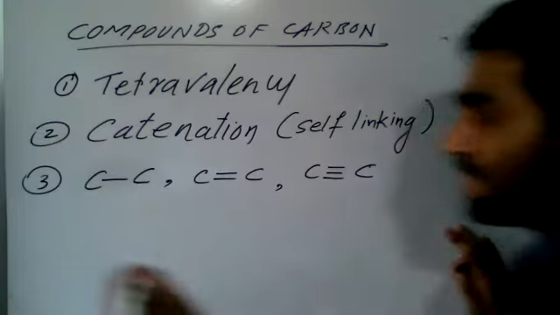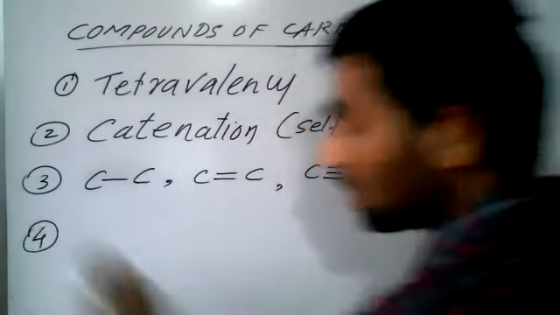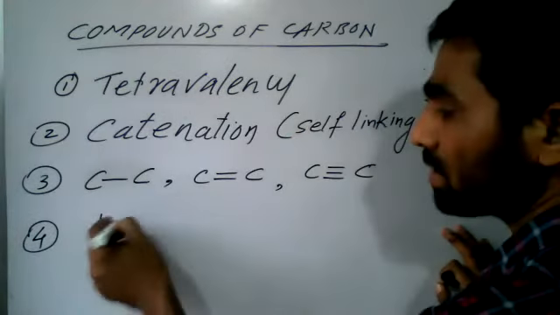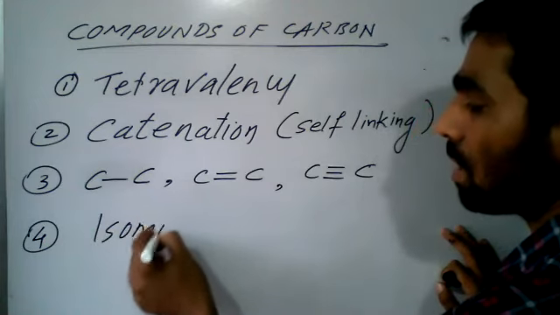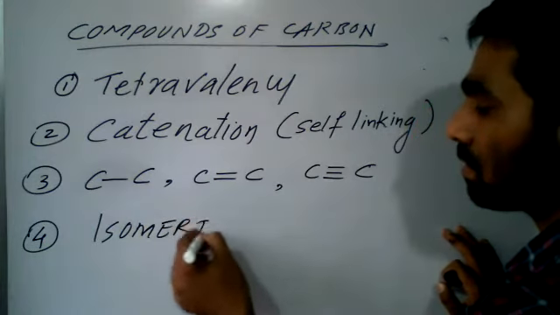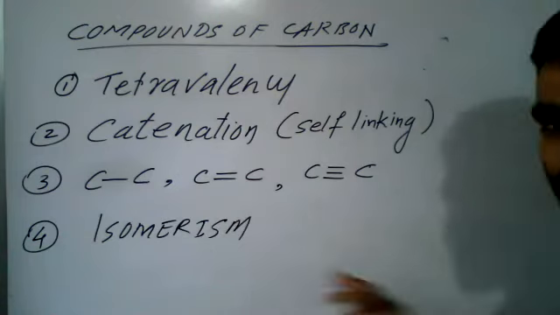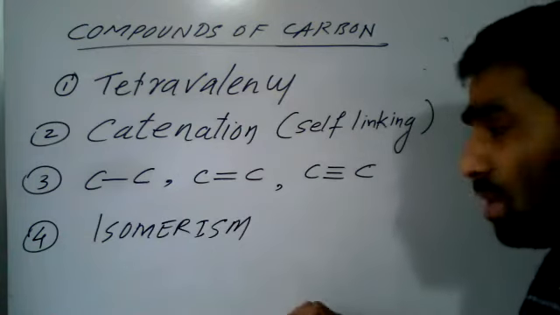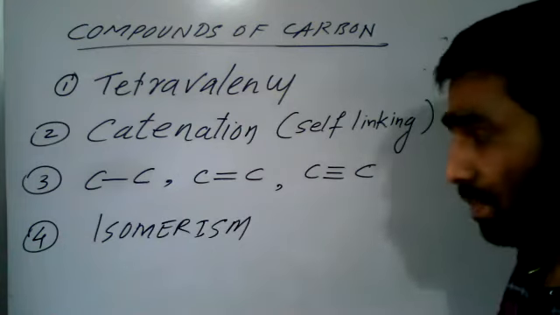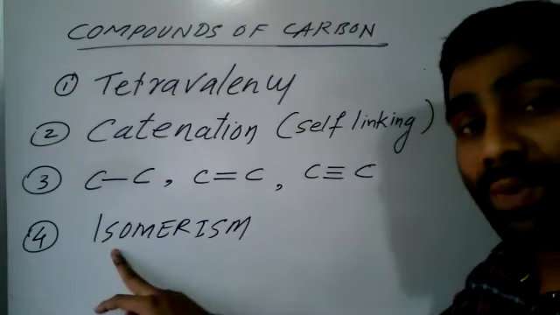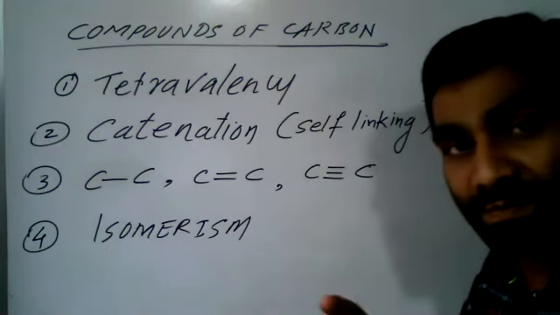And the fourth property is what? The fourth property will be isomerism. And this is a new word for you all. No problem, we will learn this. This is the fourth important property of carbon, that is called isomerism.